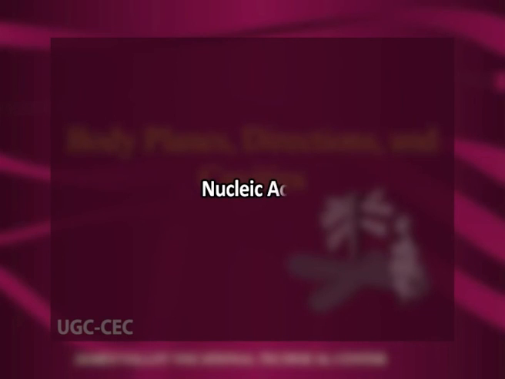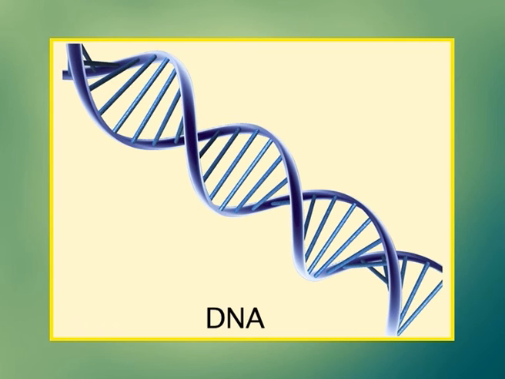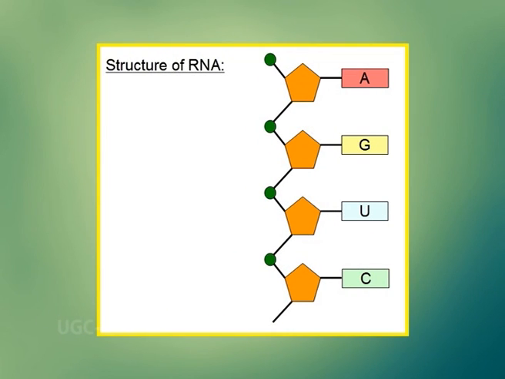Now the last one, that is the nucleic acids. There are 2 types of nucleic acids. Number 1 is the deoxyribonucleic acid, that is the DNA, and number 2 is the ribonucleic acid, that is RNA. The monomers that make up nucleic acids are nucleotides. Each nucleotide monomer has 3 parts. Number first, a 5-carbon sugar. DNA has the sugar deoxyribose, while RNA has the sugar ribose.